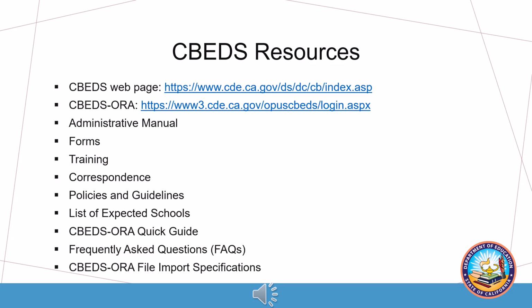CBEDS-ORA, which is the online application used by CBEDS coordinators to submit CBEDS aggregate data to the CDE. Use of the CBEDS-ORA is required by all LEAs and IRCs, and a CDE-issued username and password are needed to access the application and submit data. CBEDS-ORA also contains a list of the schools in your LEA for which you are required to submit CBEDS data, as well as the ability to view and update coordinator contact information. Both of these options are available from the main menu within CBEDS-ORA.